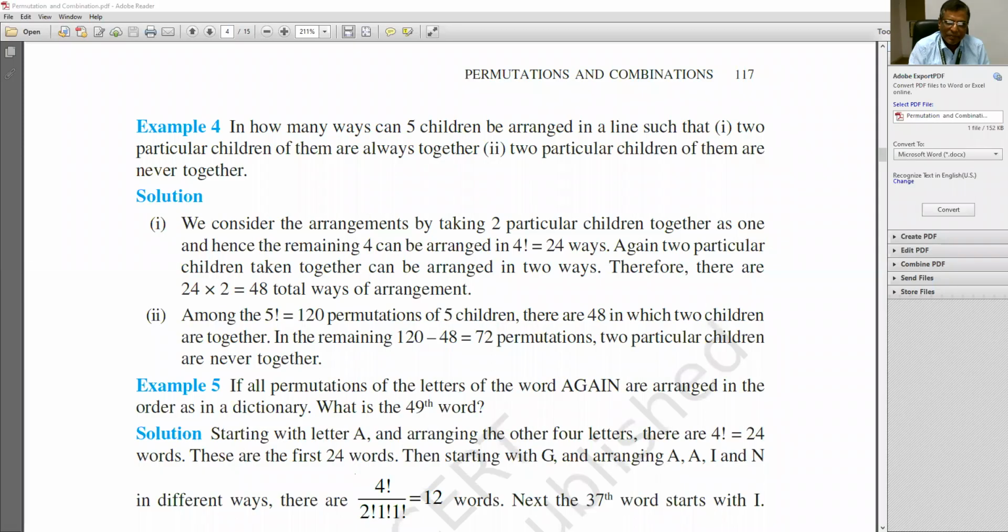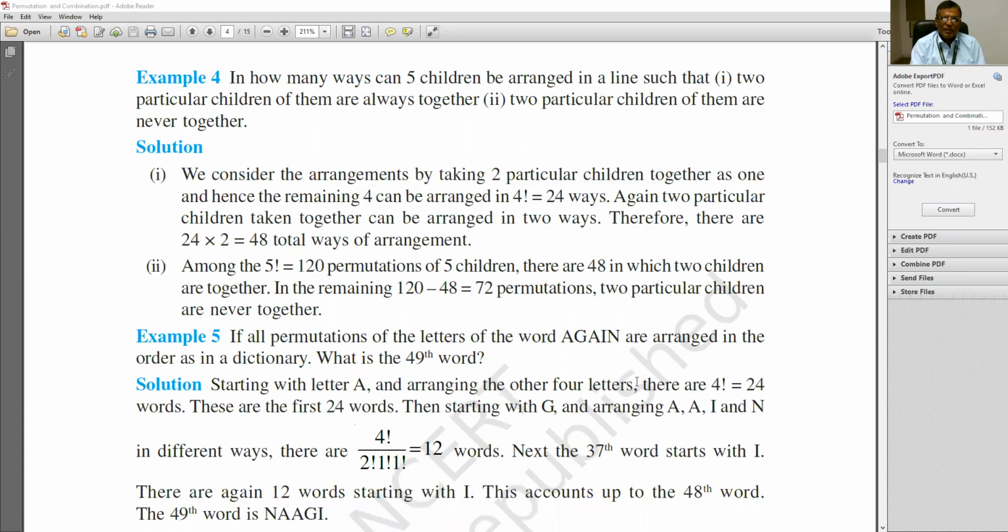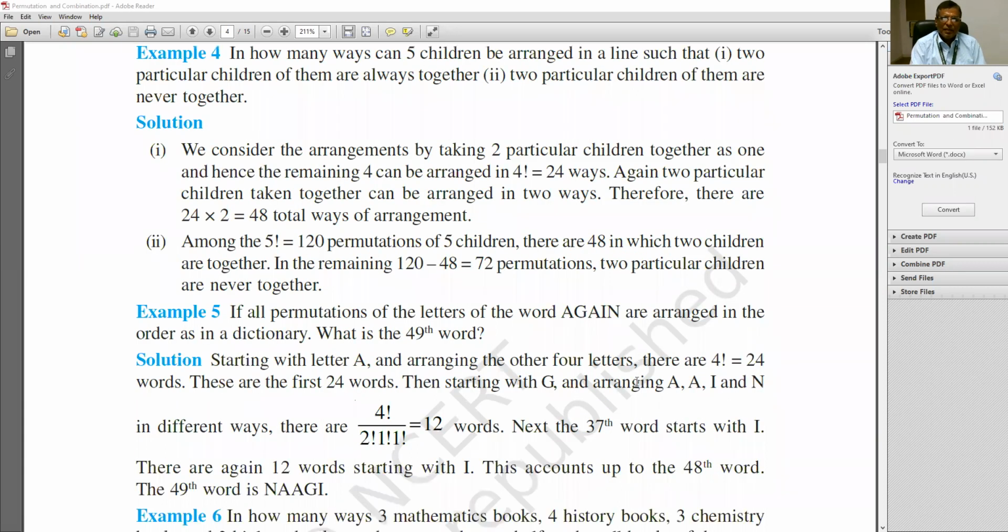So let us see some numerical. Please write. Let us write this numerical problem.